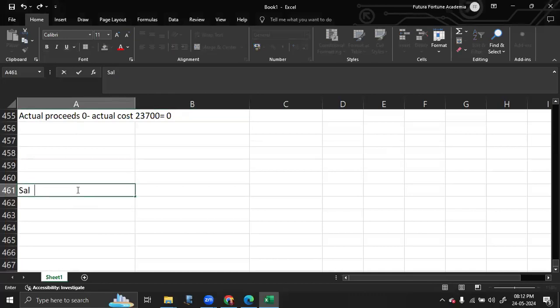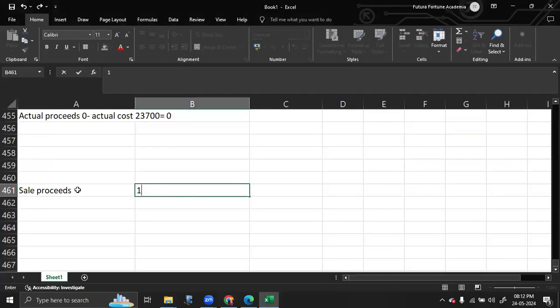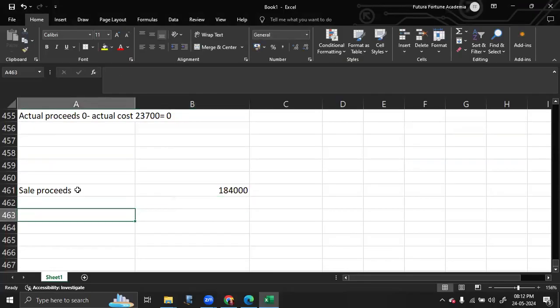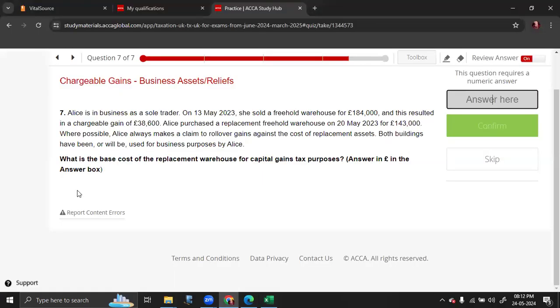So the sale proceeds of the warehouse is 184,000, and it has resulted in a chargeable gain of 38,600.